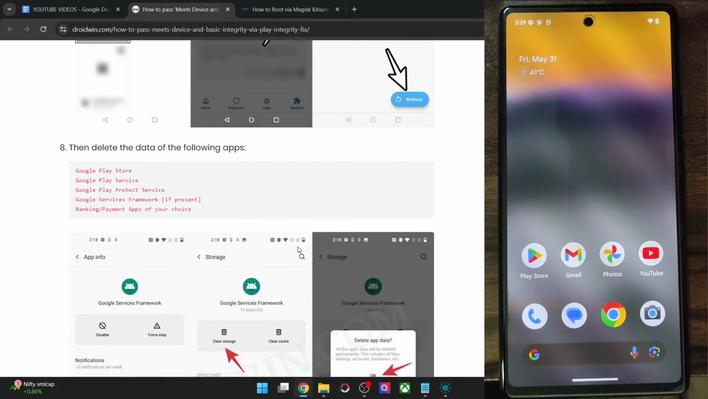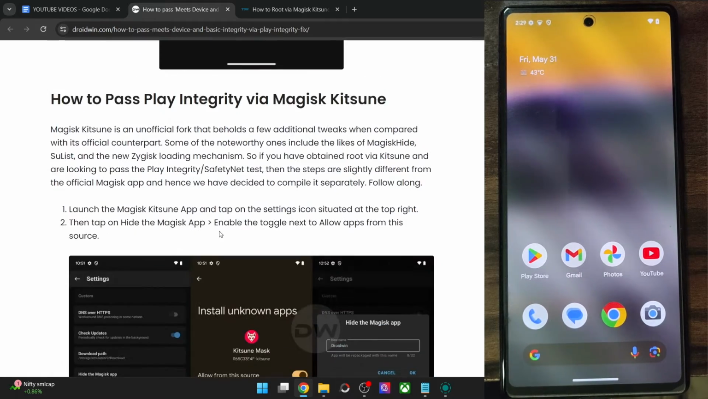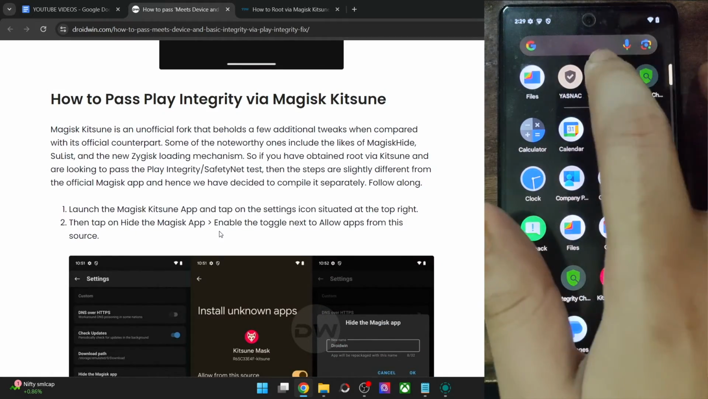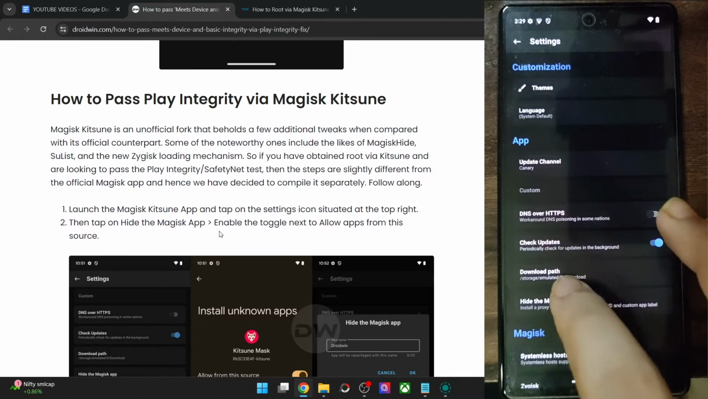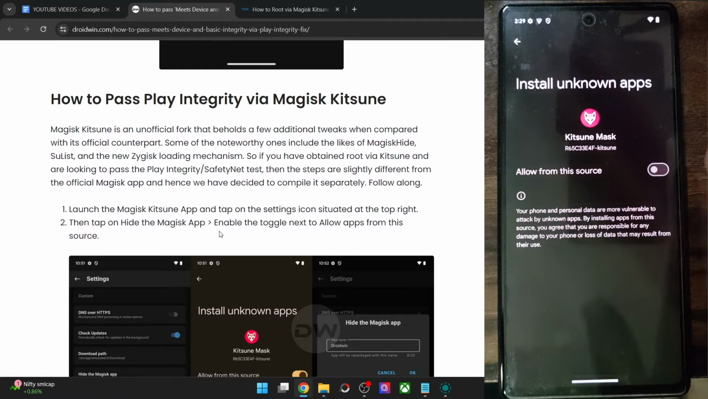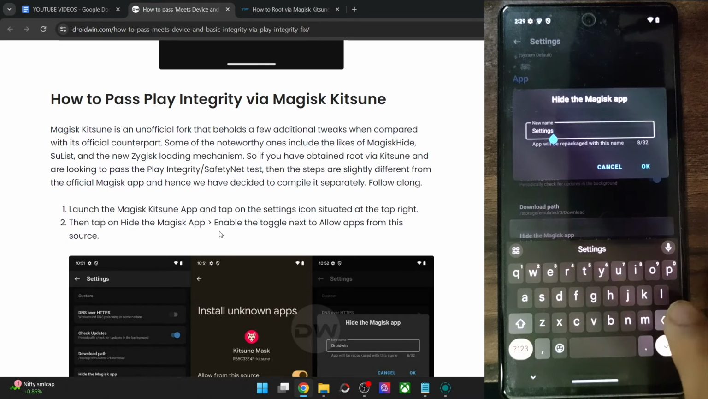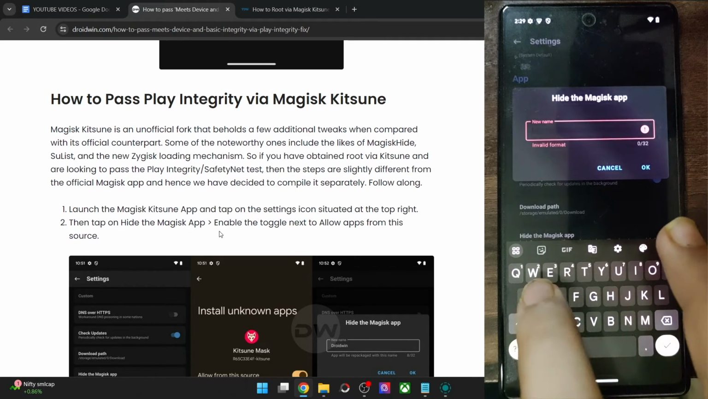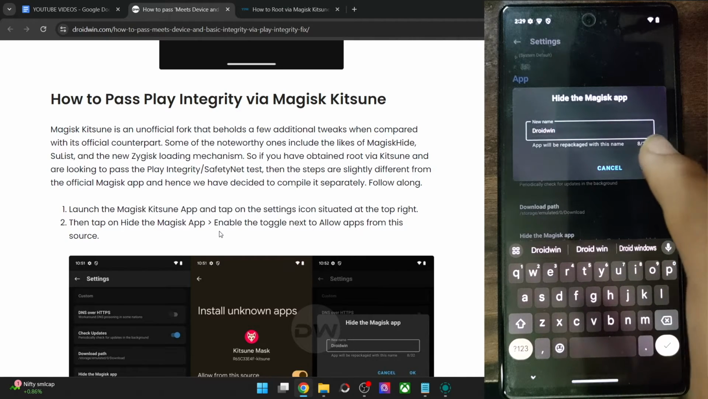First and foremost, you will have to take a backup of all the data on your phone just to be on the safer side. Once that is done, launch the Magisk Kitsune app, then tap on the settings icon at the top right, and then tap on Hide the Magisk app, enable allow from this source, then again go back and once again tap on Hide the Magisk app. Let's now rename the app to something else. In my case, I am renaming it to Droidwin. You are free to name it anything of your choice.